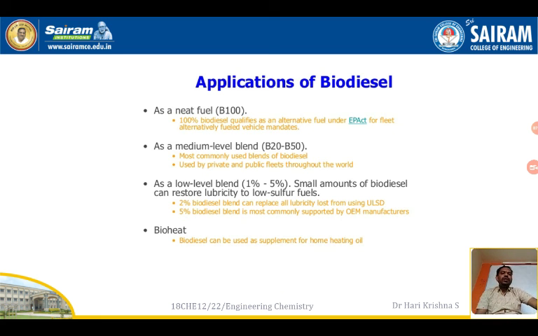Instead of using normal diesel, we can go for biodiesel because, as I told you already, it burns more efficiently than normal petroleum diesel. Cetane number is higher, therefore the knocking tendency is low. It is 100% free from sulfur, 40 to 50% reduction in carbon monoxide emission, 60% reduction in particulate matter. Because of these advantages, we can prefer biodiesel in place of normal diesel.